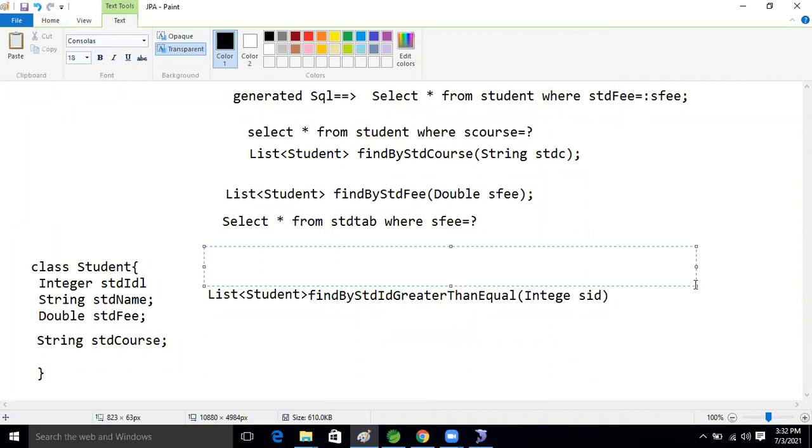See this query also, right? If the query is there in our mind, then we can understand what result we will get. So what is the generated query now, guys? Select star from what? Select star from STD tab. Okay, good. Where student ID greater than equal to.